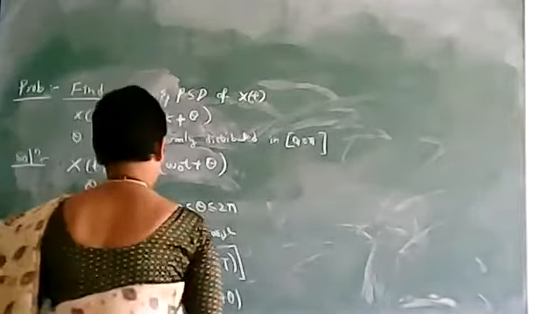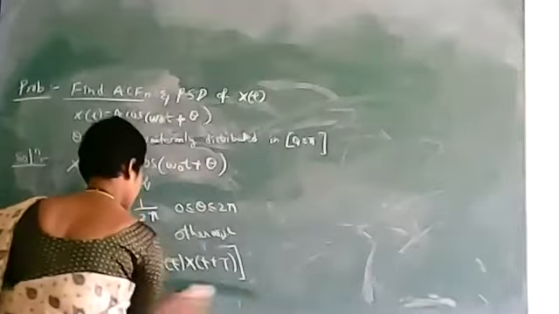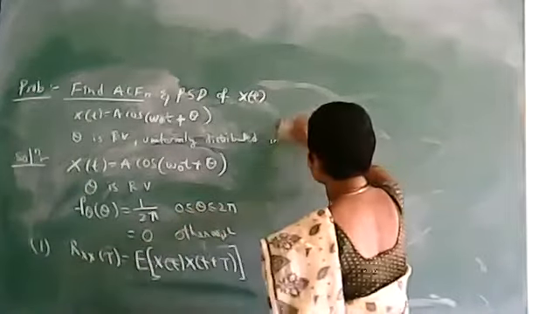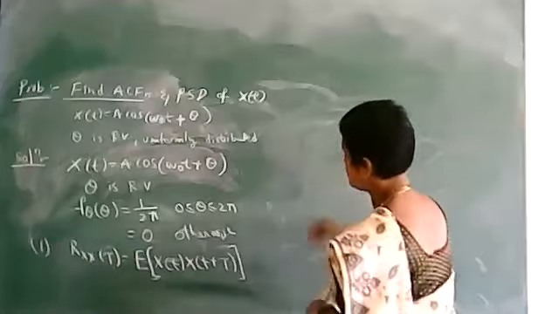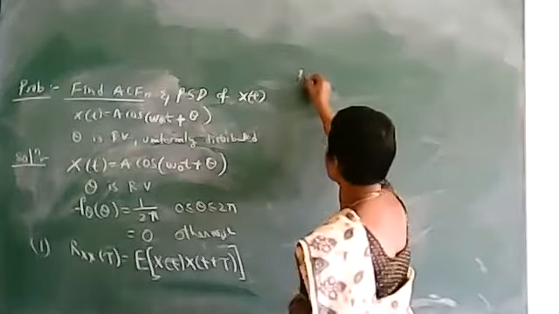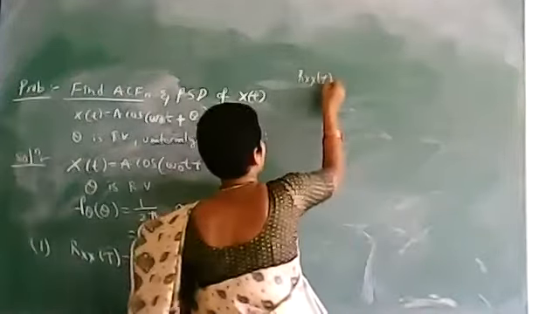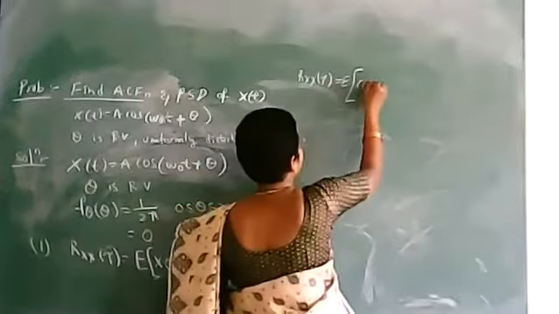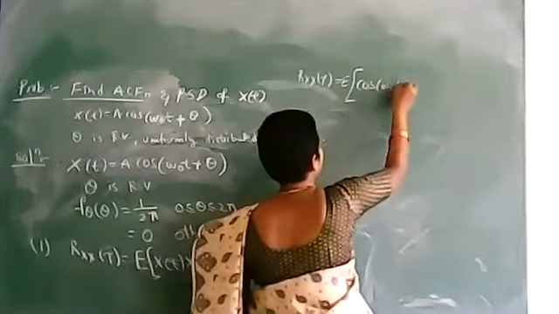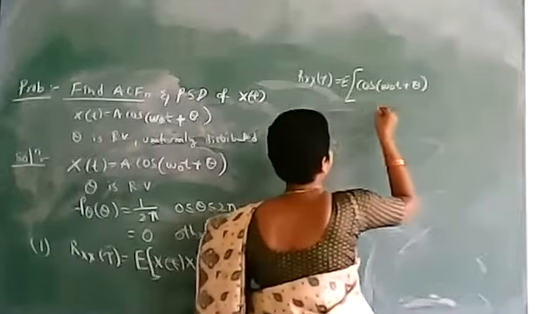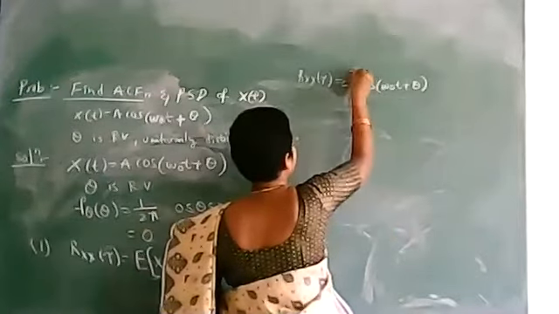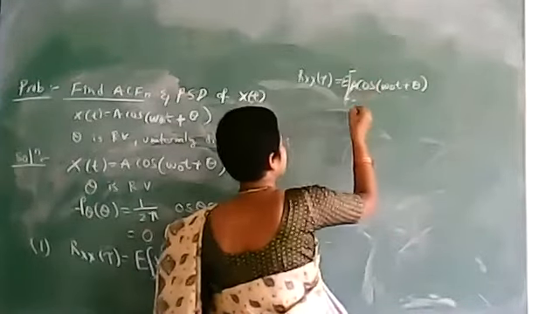So it is given here like this. Rxx of tau is equal to the expected value of X(t), which is A cos(omega naught t plus theta), times X(t plus tau), which is A cos(omega naught, with t replaced by t plus tau, plus theta).